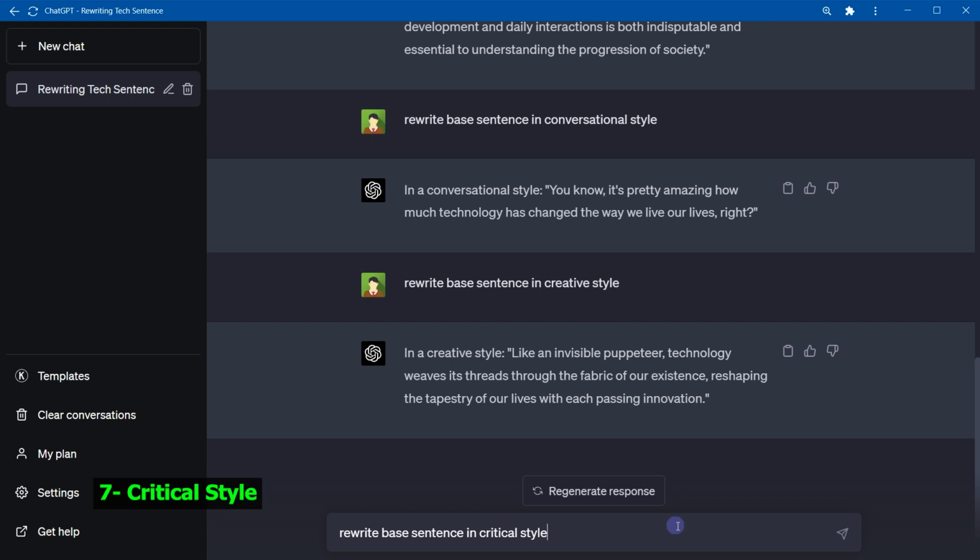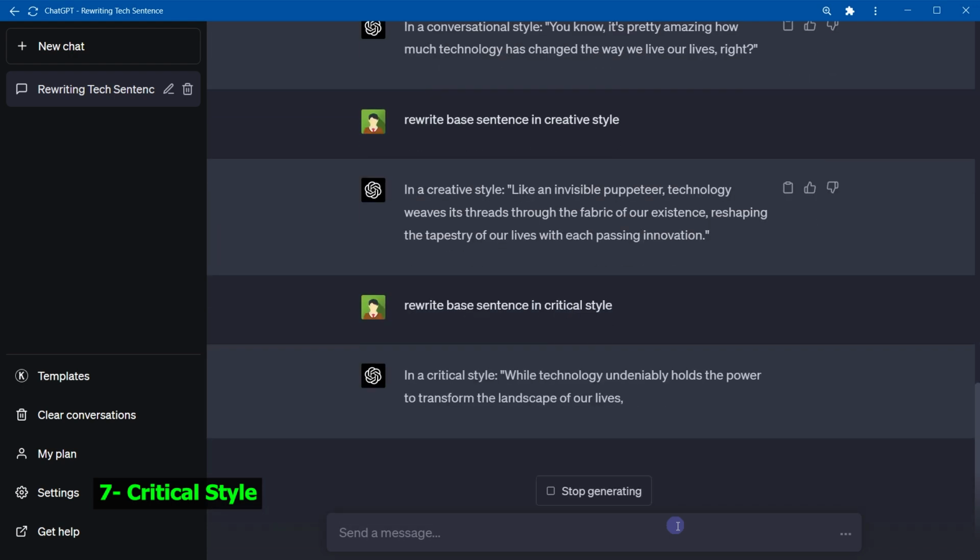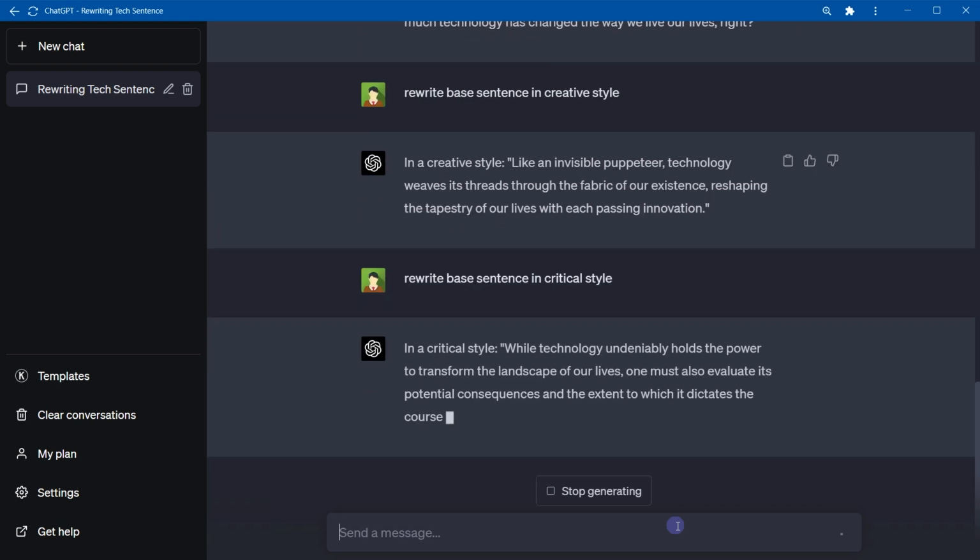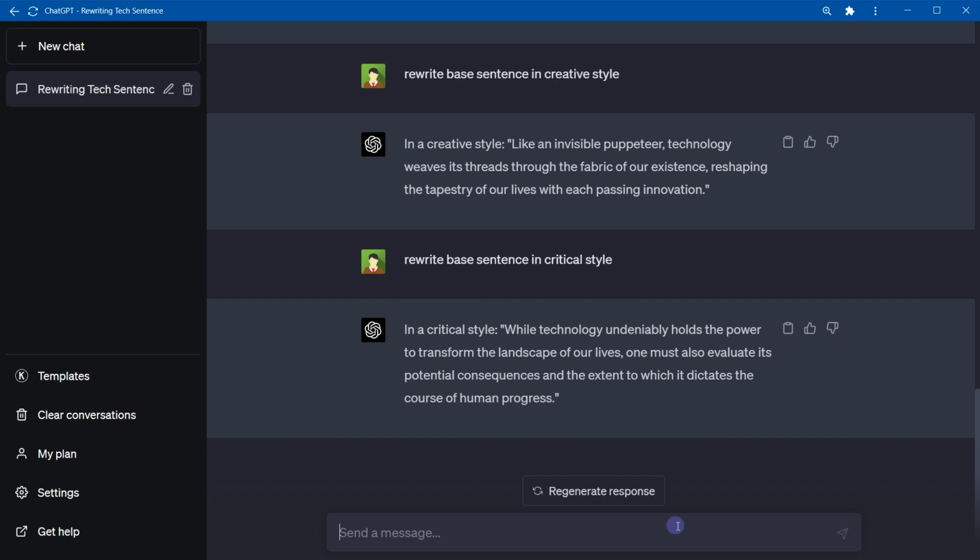Critical style. While technology undeniably holds the power to transform the landscape of our lives, one must also evaluate its potential consequences and the extent to which it dictates the course of human progress. Critical style is used in critiques, reviews, and essays. This style examines the strengths and weaknesses of a subject and offers a balanced, thoughtful assessment.